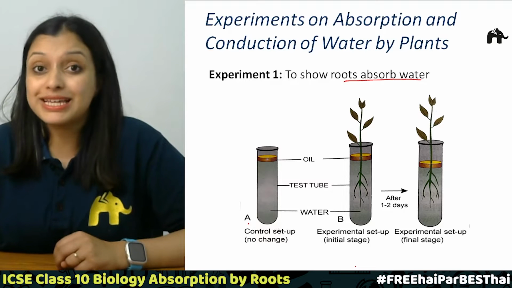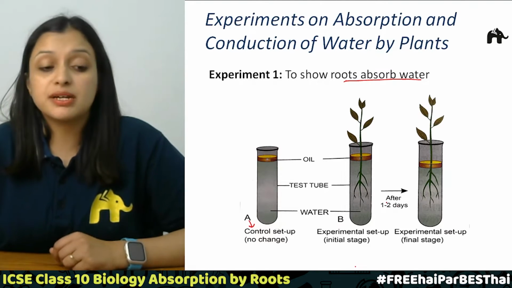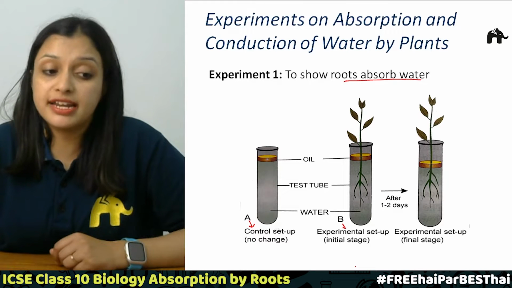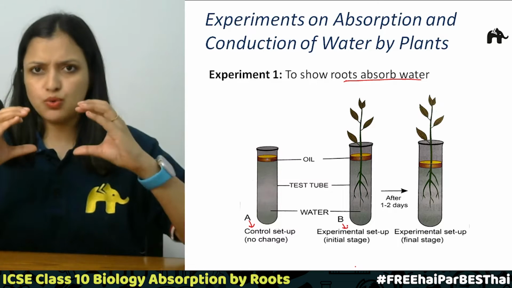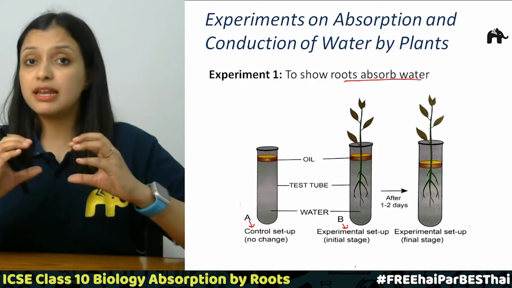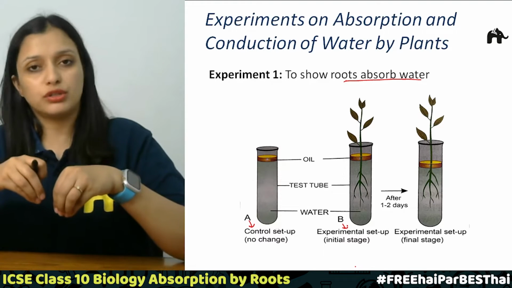We'll mark one as A and second as B. So A will be a control setup and B will actually be our experimental setup. In both the test tubes, we'll fill equal amounts of water. We'll mark that level, and after that we will put a few drops of oil on the top.